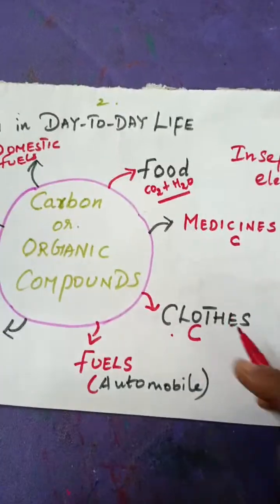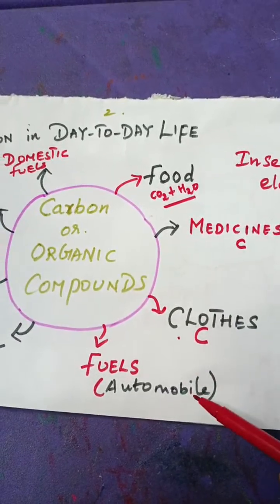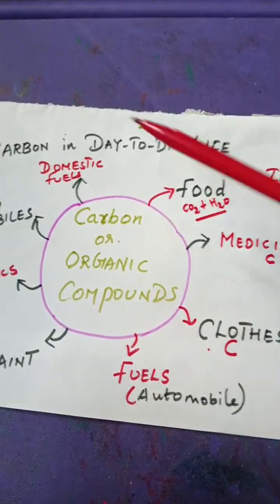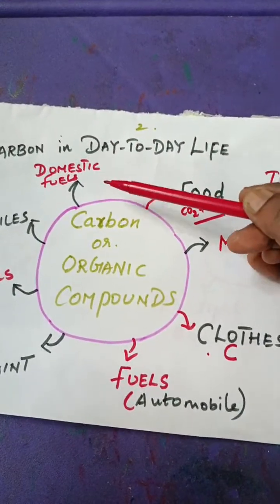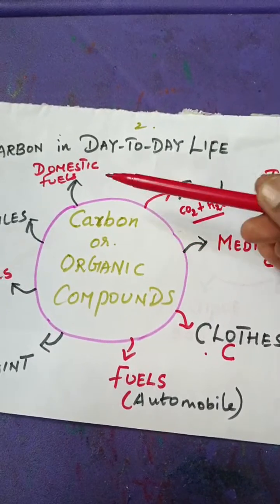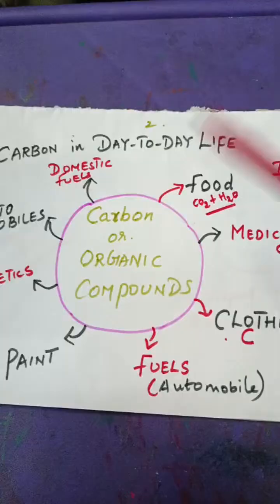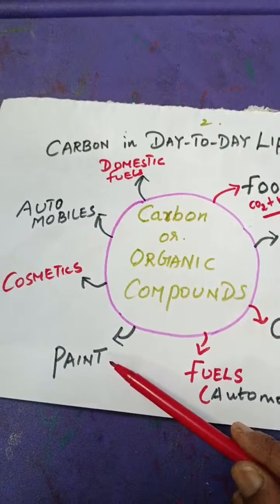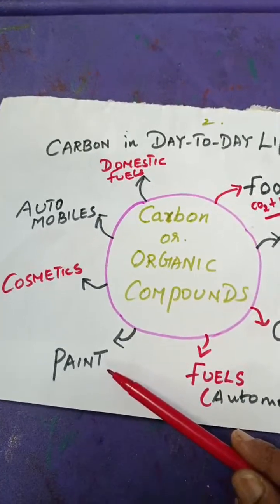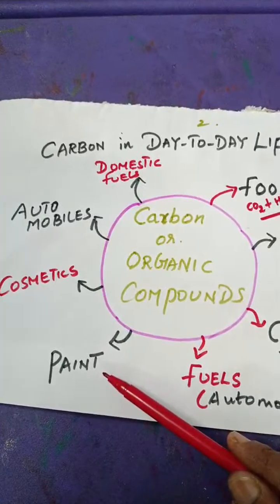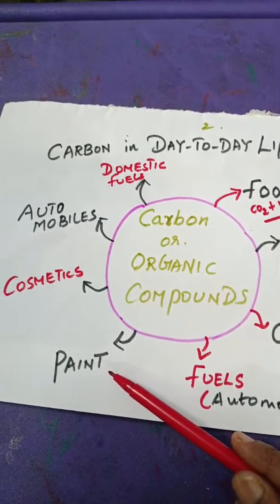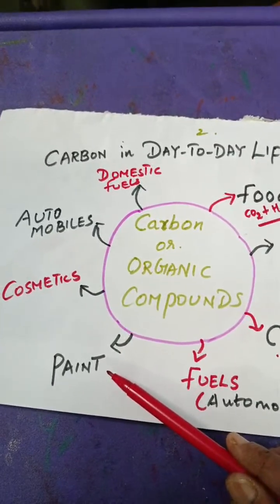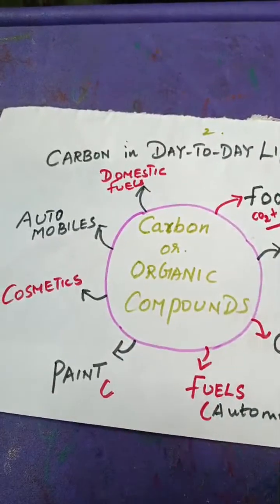Next, the fuels which we use to run our automobiles, and the fuels which we use for various domestic purposes, are all made of carbon. And not only that, we whitewash, and we protect any material with the help of paint from the oxidation process, from the rusting process. How does this paint come about? This also comes from carbon compounds.